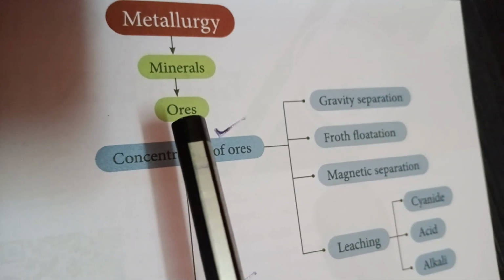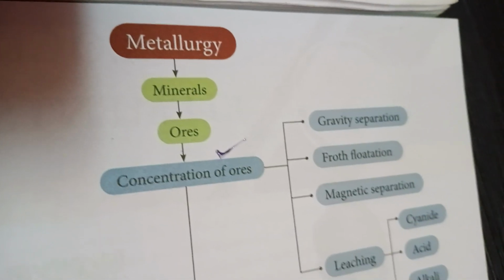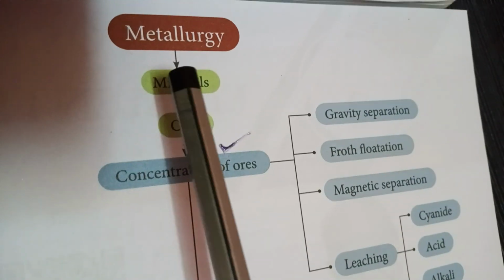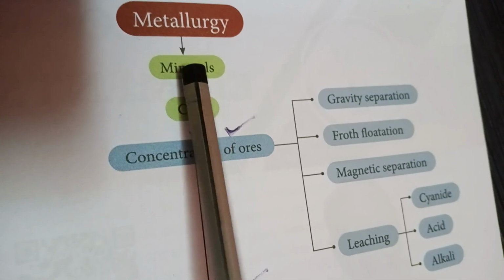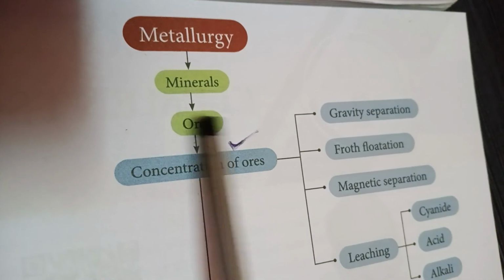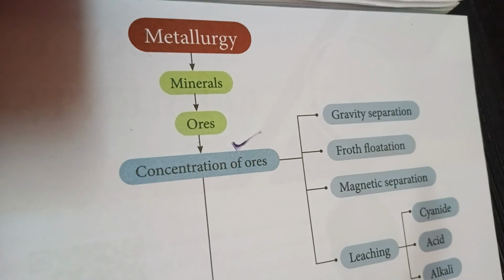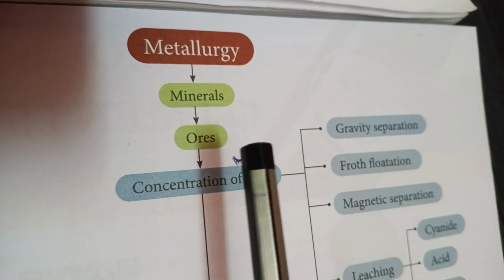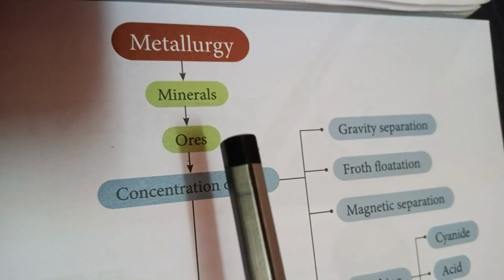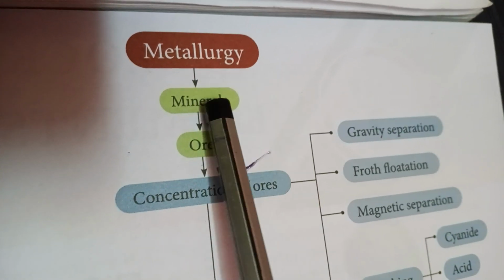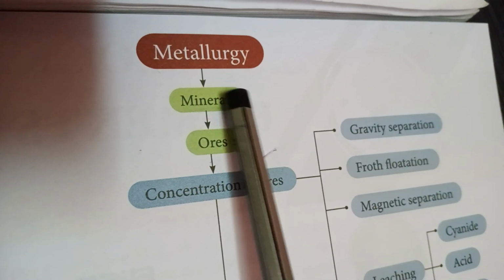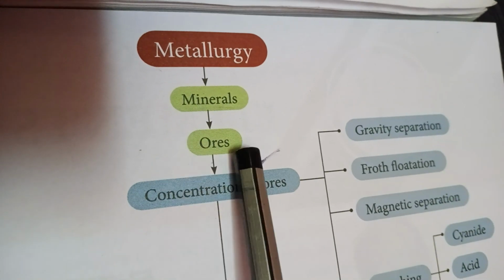Next one, what is meant by ores? The apt definition is the minerals which contain a high percentage of the metal. Such minerals only we are calling ores. Okay, understood. Another condition is also given. If we can extract the metal from the minerals economically and conveniently, such minerals only we are calling ores.